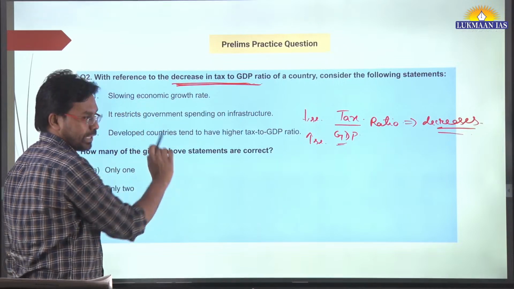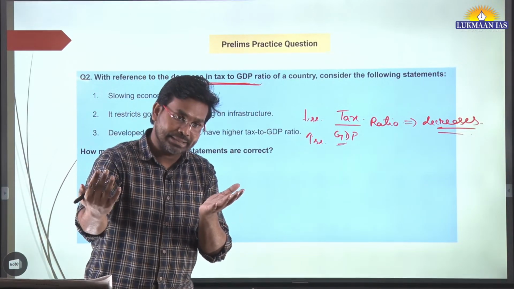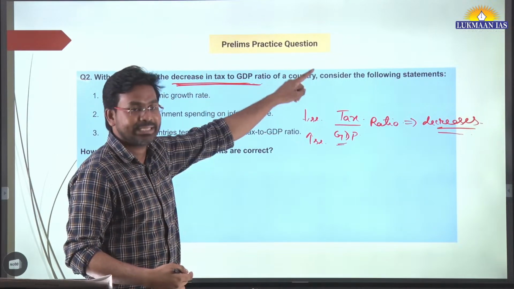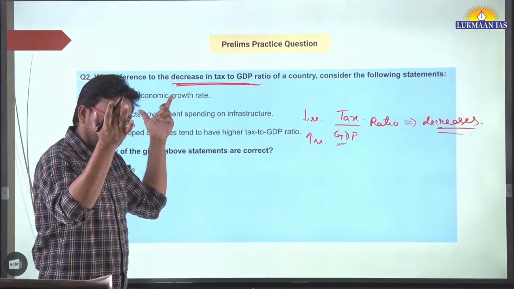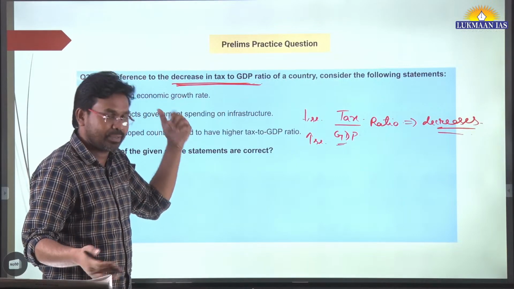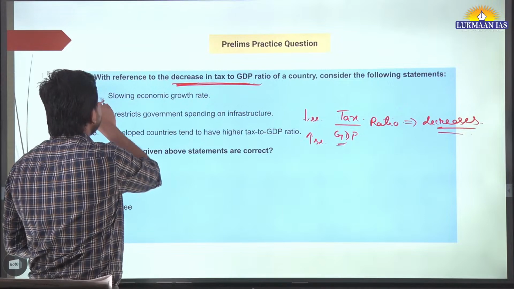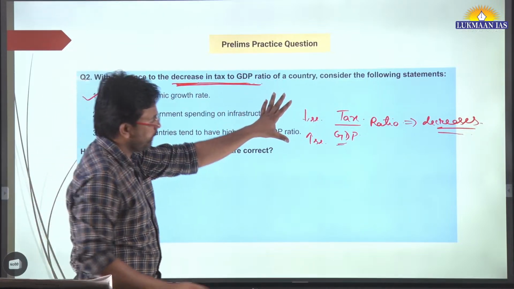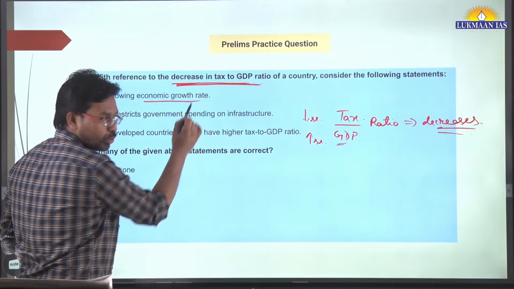Slowing economic growth rate. When the economy grows high, more people will be paying taxes, so that will lead to an increase in the tax to GDP ratio. When the economy is slowing, the growth rate is going down, so people will pay lesser taxes, means people may be earning less. So if this particular ratio decreases, it will lead to a slowing economic growth rate.